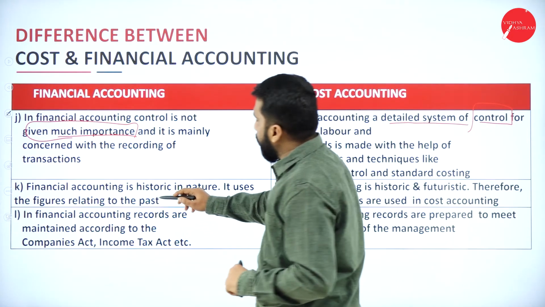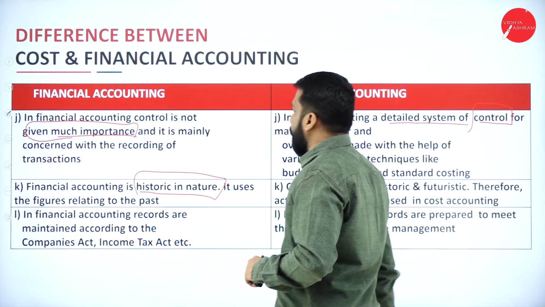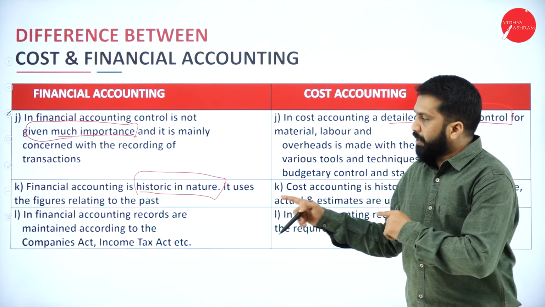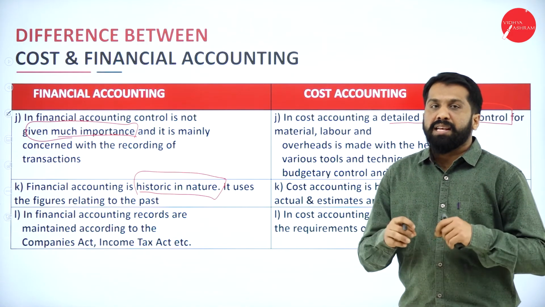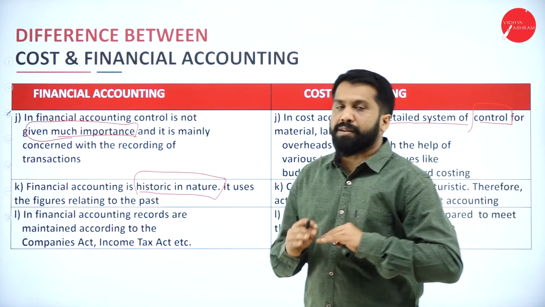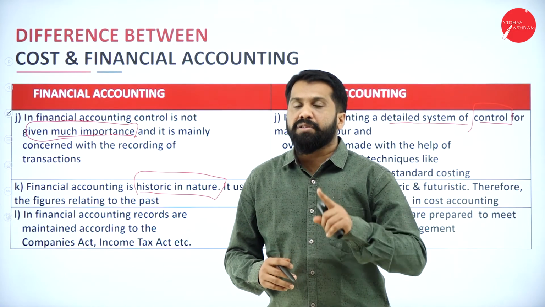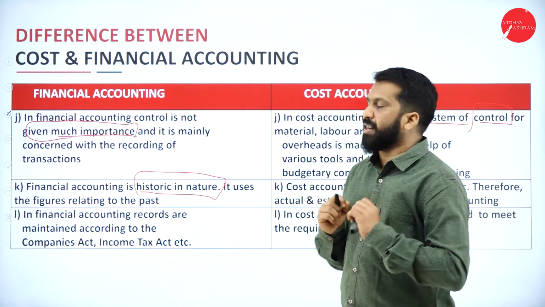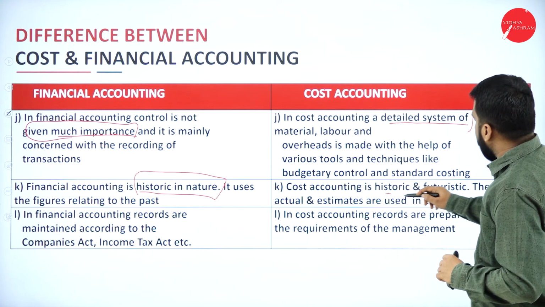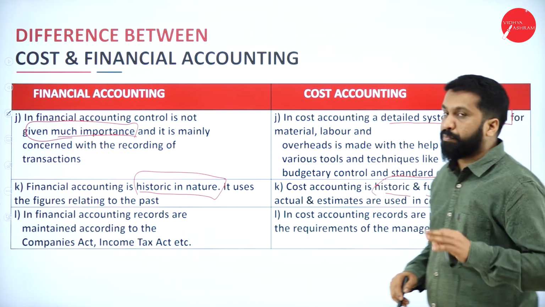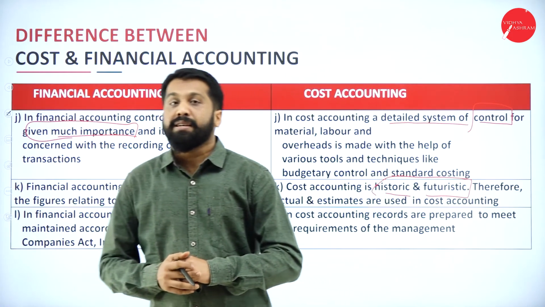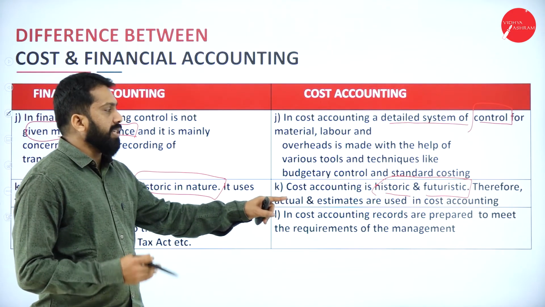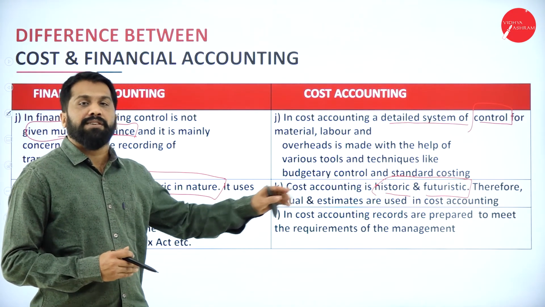Next, financial accounting is historical in nature. Historical means that if you bought something 10 years back for 10 rupees, the same 10 rupees will be shown in the balance sheet. Even though today the market price is 500, you cannot take 500; you have to take 10 rupees only, because it is historical cost. But cost accounting is historical as well as futuristic. It will apply both as per the situation, the demand, and the requirement.